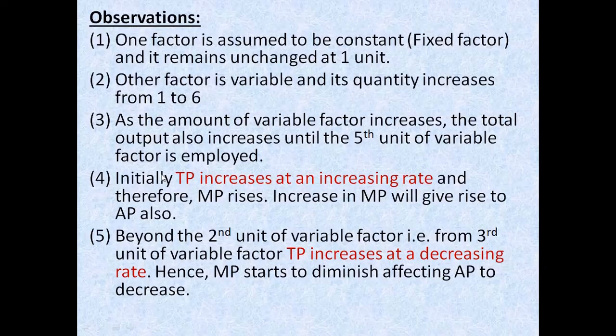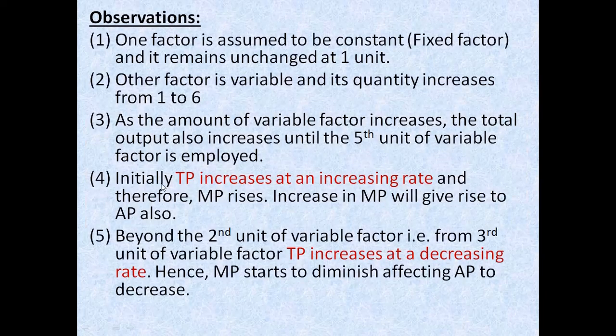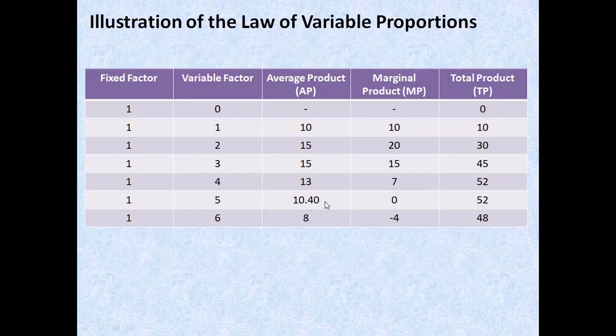It is because of the relationship between the MP and AP, so that your TP is going to be affected. Okay, so basically you can see out here that MP is the main cause of... Okay, so initially the TP increases at an increasing rate, and therefore MP also rises. So you can see out here, TP is increasing at an increasing rate and your MP is also increasing.